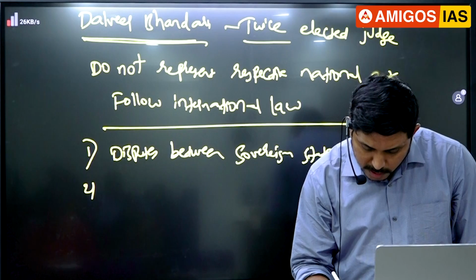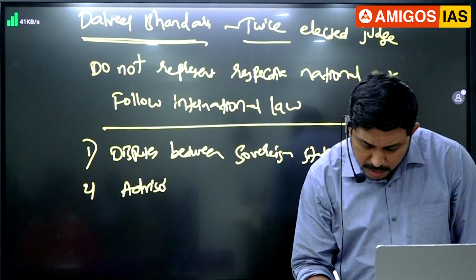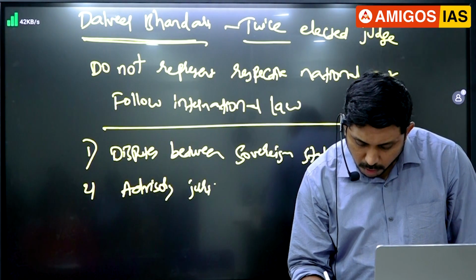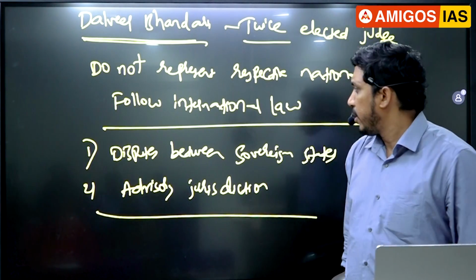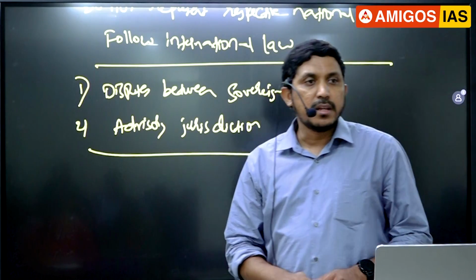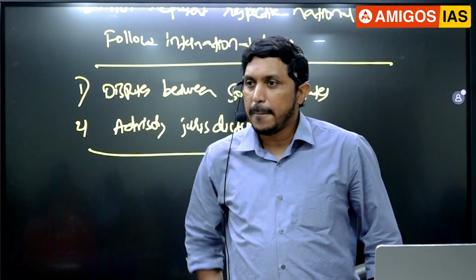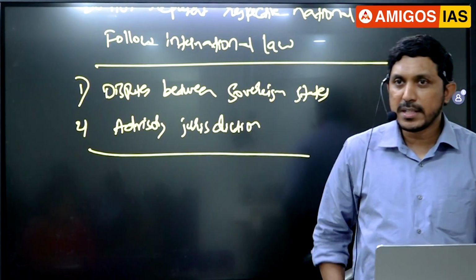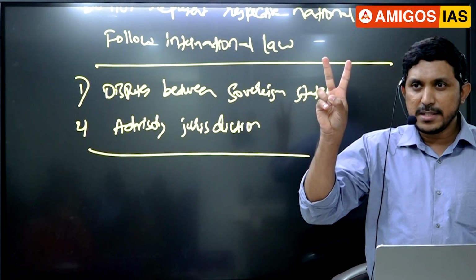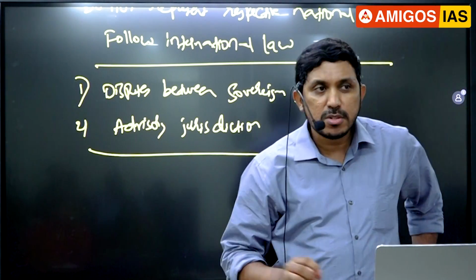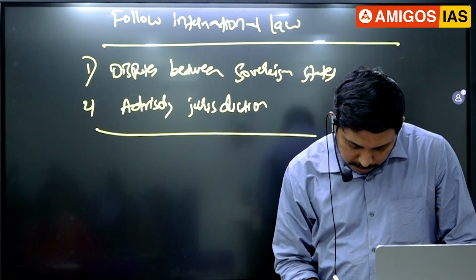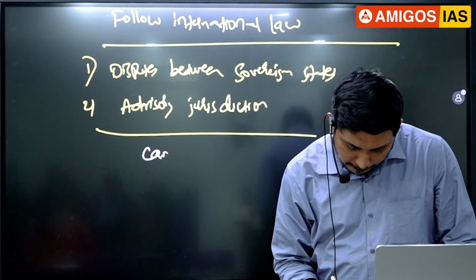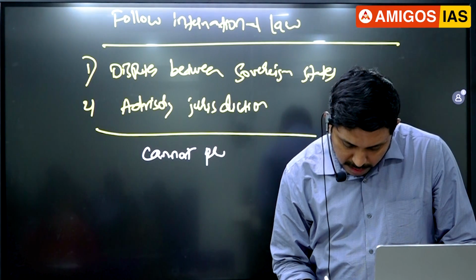Now, important point here. Second point, they also have advisory jurisdiction. What does that mean? Anytime the UN Security Council or the Assembly can refer any case to ICJ for their advice. So two things, guys, here. So what is not covered in ICJ? It cannot prosecute individuals. Okay, that is the point. Cannot prosecute individuals. Who does that work?